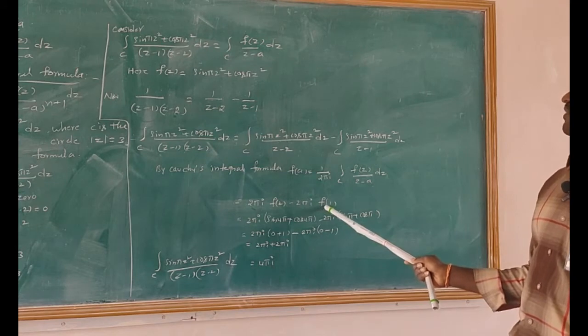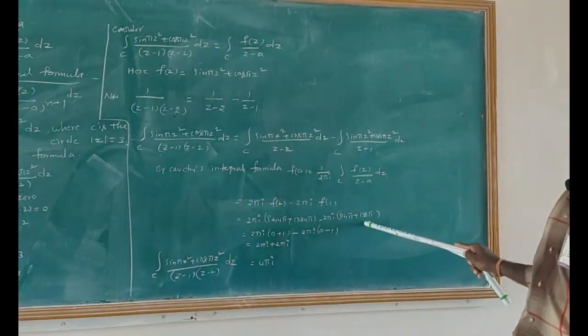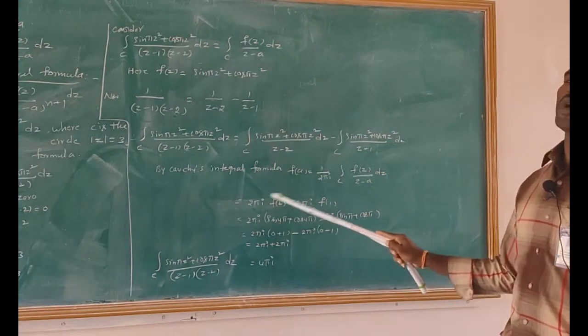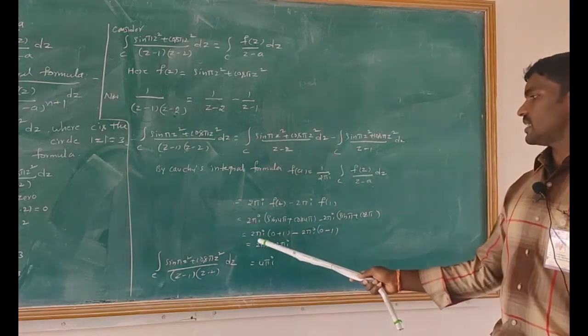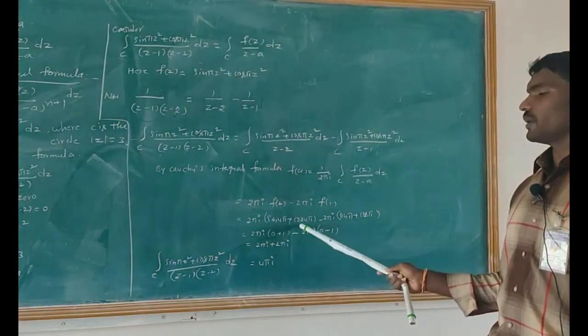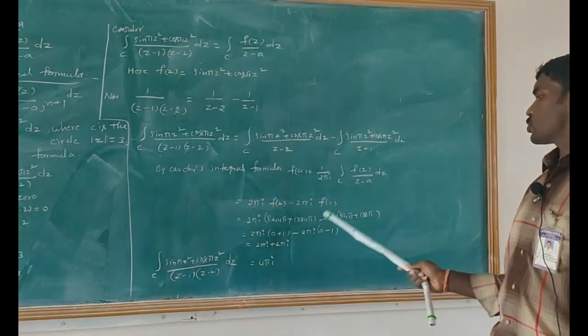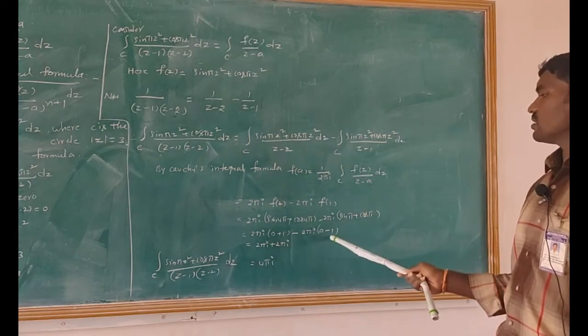Now, how to substitute the z value equals to 1. F of 1 equals to sin pi plus cos pi. That equals to sin 4 pi value is nothing but 0. Cos 4 pi equals to 1. That means 2 pi I into sin 4 pi becomes 0, 0 plus cos 4 pi is nothing but 1. Minus 2 pi I into sin pi value is 0. Cos pi value equals to minus 1.